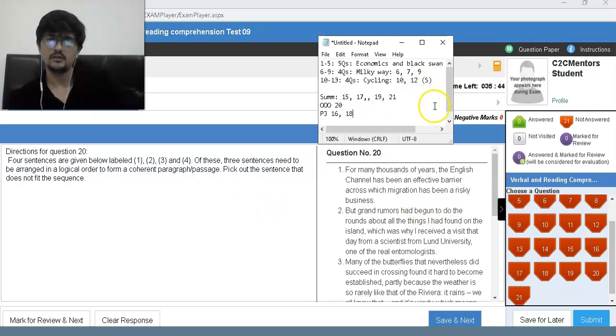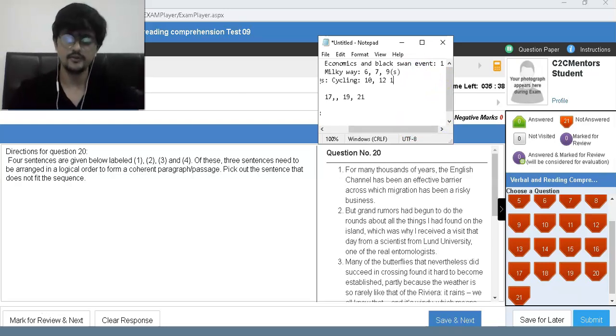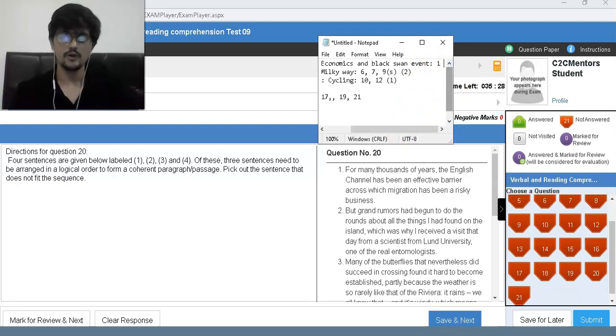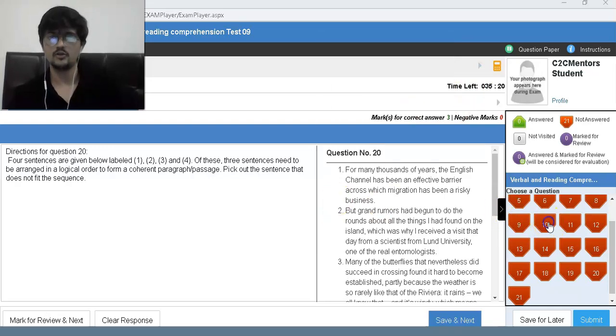So among this, the cycling one actually was a little longer. This one is the shorter one. But I'll still start with this because it is going to be a relatively easier set to read. Then I'll go with this one because there are relatively more objective questions over there. And then I'll take this one, even though there are 5 questions over there. Before that, I'm going to be taking the first one. So 10 to this one.